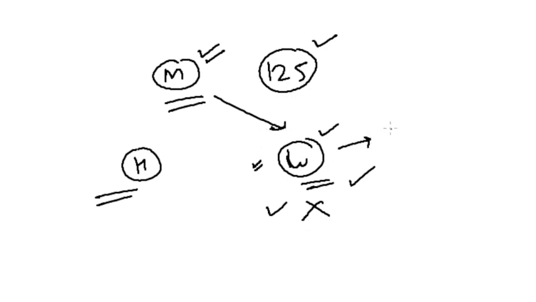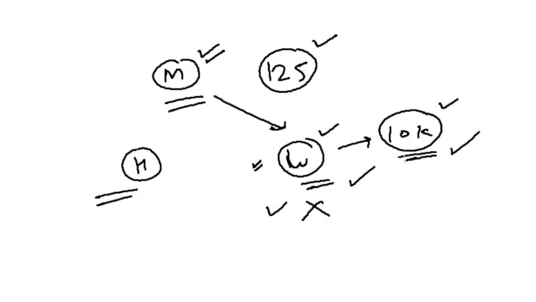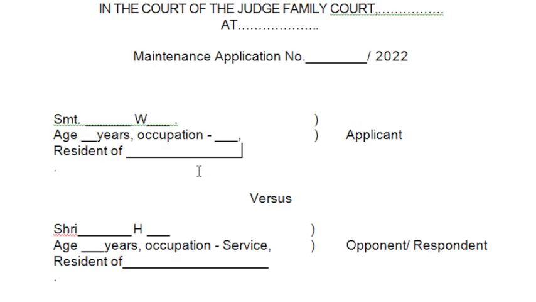If wife is earning, let's say 10,000, alright, so she is able to maintain herself. So if she is able to maintain herself, so why she is asking? That is why we are going to mention that occupation. Alright, if wife does not have, then you have to mention that occupation nil or none. Alright, you are going to indirectly tell the court that wife is not earning, and even if she is earning, then you have to mention that earning is not sufficient for her maintenance. Alright, so residence, you have to mention it.